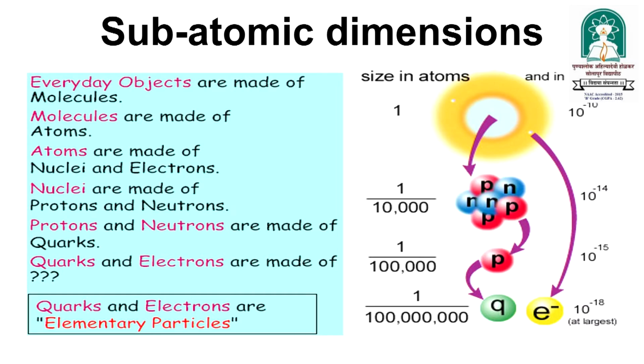Here we can see everyday objects are made up of molecules, molecules are made up of atoms, and atoms are made up of nuclei and electrons. Nuclei are made up of protons and neutrons, and further these protons and neutrons are made up of quarks. Now, quarks and electrons are made up of what? This is a question. Quarks and electrons are elementary particles, we can say. So, our world, or our universe, or maybe we can say our earth, is made up of quarks and electrons. Does this theory solve all the doubts of our questions?